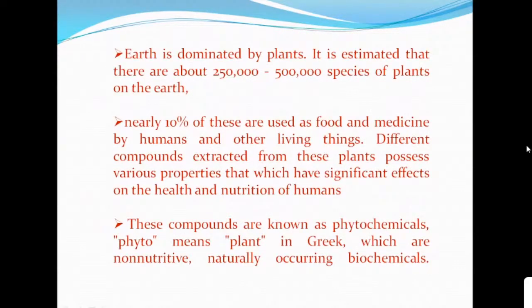You know that the earth is dominated by plants. It is estimated that there are about 250,000 to 5 lakh species of plants on the earth. Recently, 10,000 of these plants are used as food and as medicines by humans and other living things. Phyto means plant in Greek, so phytochemicals are the chemicals derived from plants, and the name is derived from Greek.